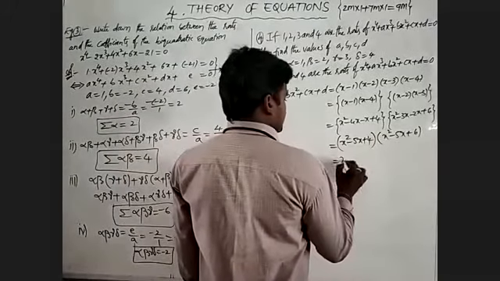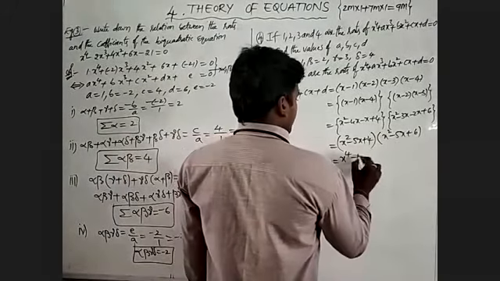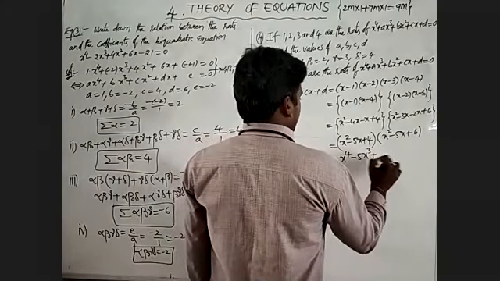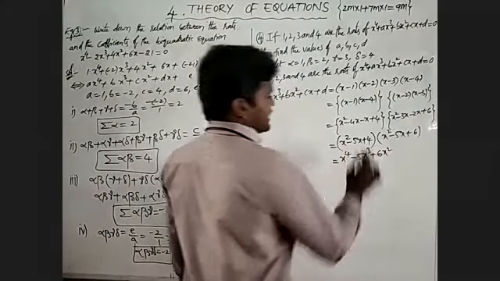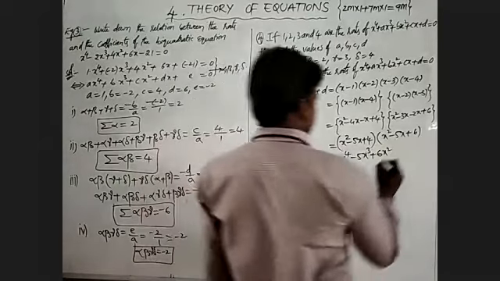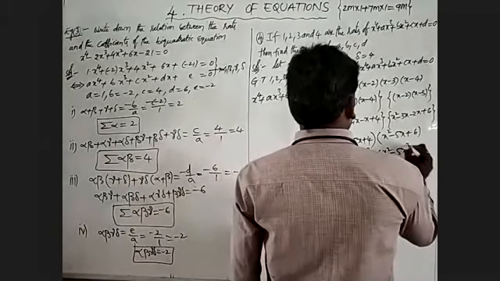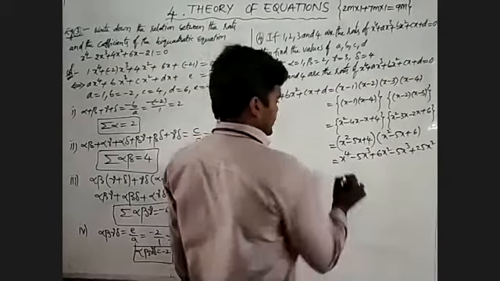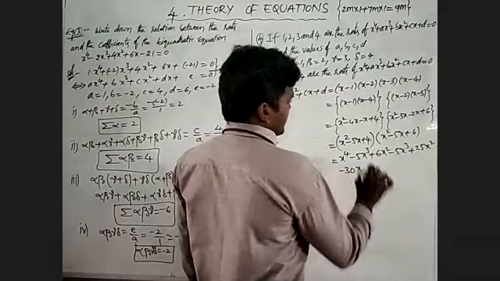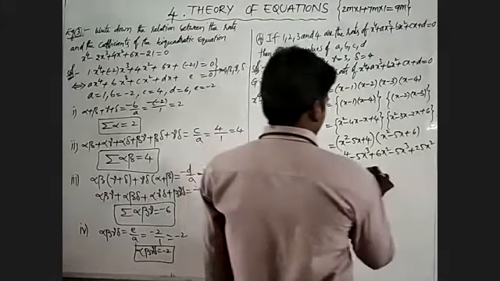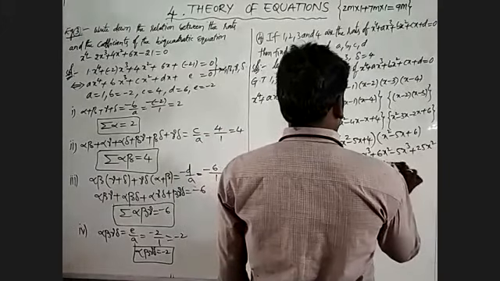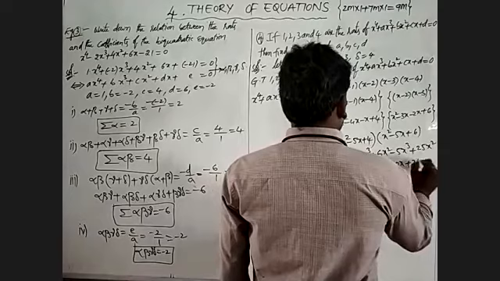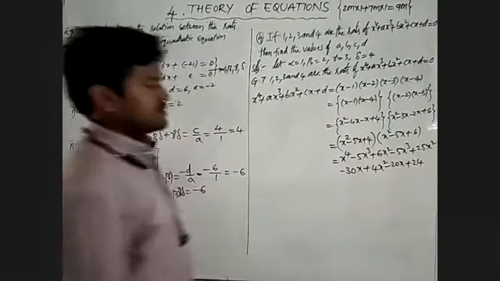X square into x square is x power 4 minus 5x cube plus 6x square. Again it is multiplied by minus 5x. That is minus 5x cube plus 25x square, again 5 6 30x. Okay, again we'll multiply it by 4. That is 4x square minus 20x plus 24.